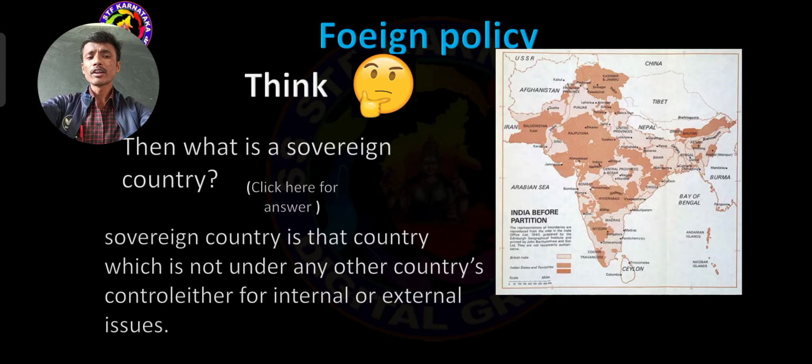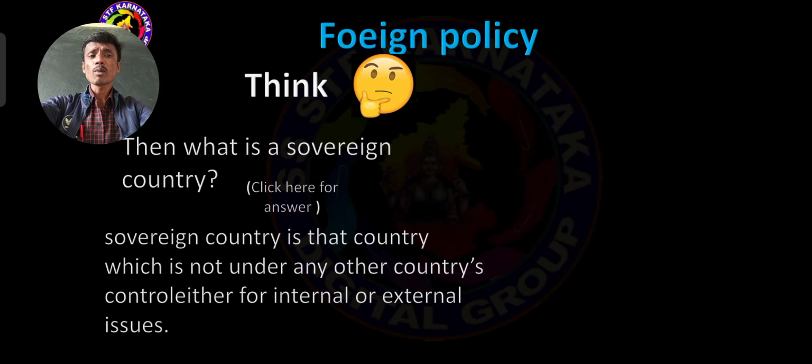What is the meaning of internal? It means inside problems and outside problems. In case any problems come into existence throughout the Indian country, India is able to take its own decisions. Whether external, outside of the Indian country, whether river water, border problems, or any clashes, India is also able to take its own decisions because India is a sovereign country. So this is the meaning of sovereign. A sovereign country is that country which is not under any other country's control, either for internal or external issues or problems.